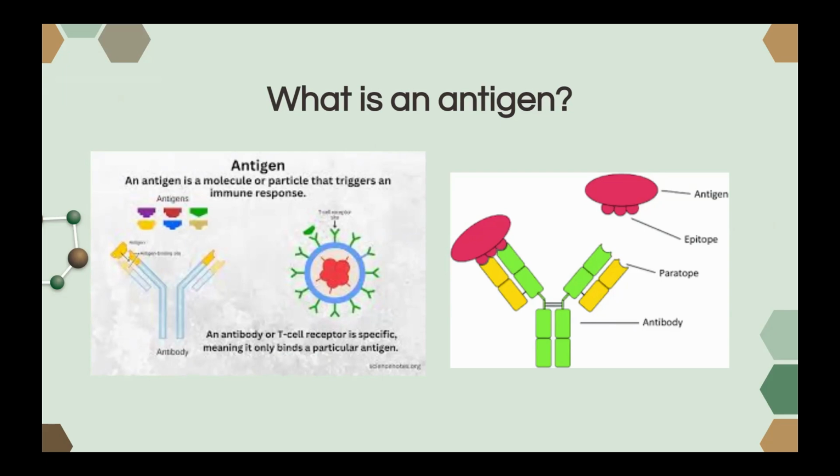Epitopes are a unique portion of an antigen recognized and bound by an antibody or a T cell receptor. They can sometimes be referred to as an antigenic determinant. Multiple epitopes on a single antigen enable different antibodies or immune cells to identify it.